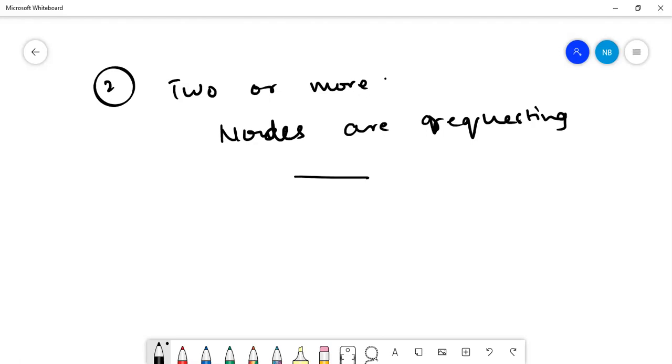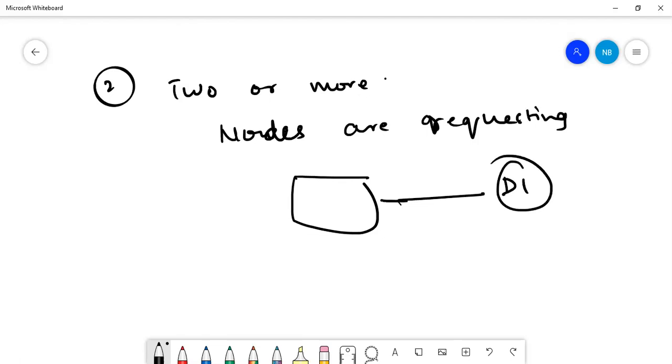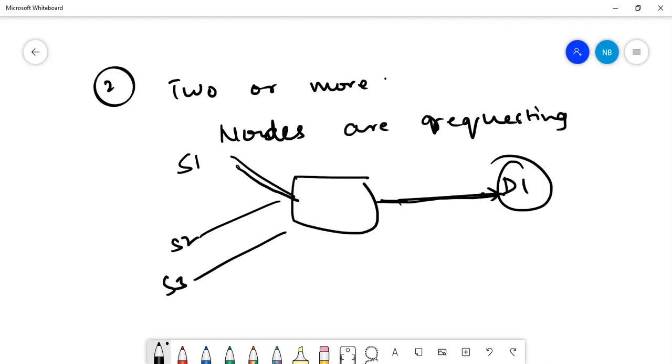Let us say there is a router and a destination. The router is connected with some sources, S1, S2, S3. These are nodes. Two or more nodes are sending data to the same destination at once. S1 is sending data, S2 is sending data, S3 is sending data.